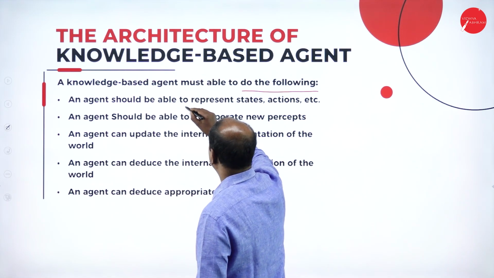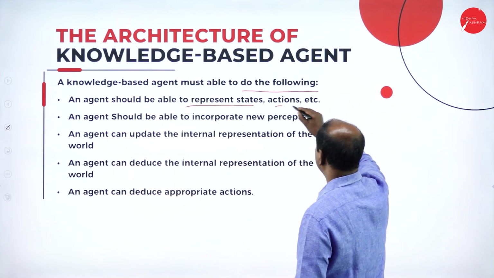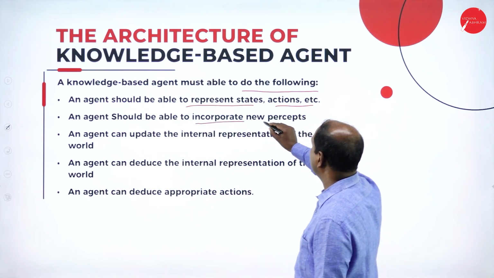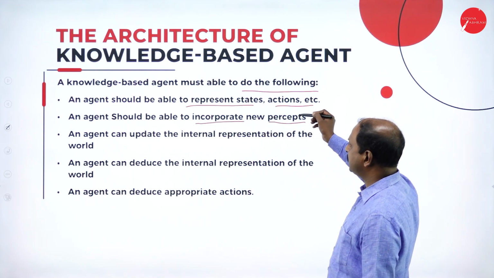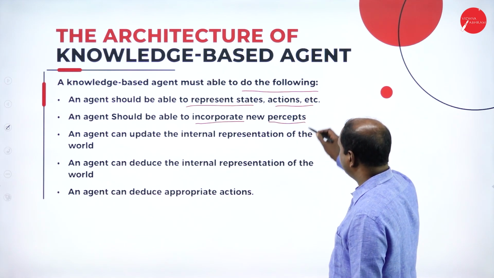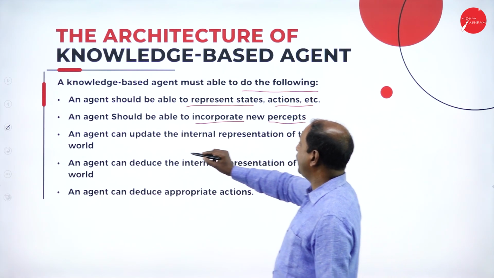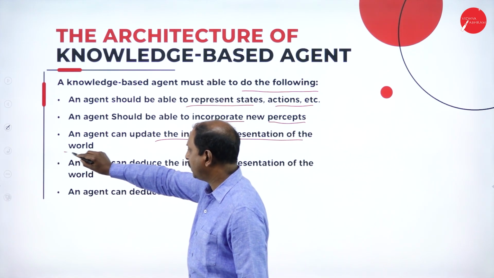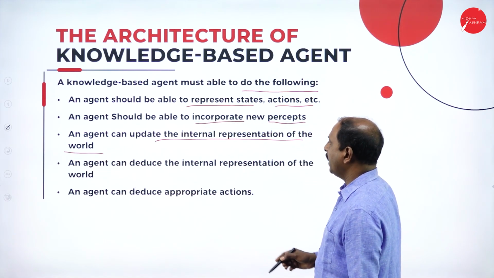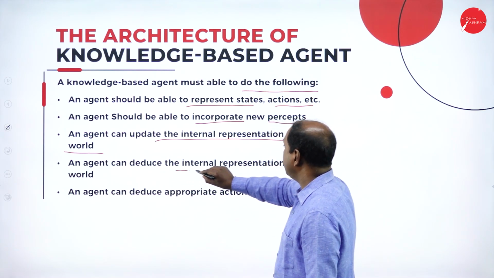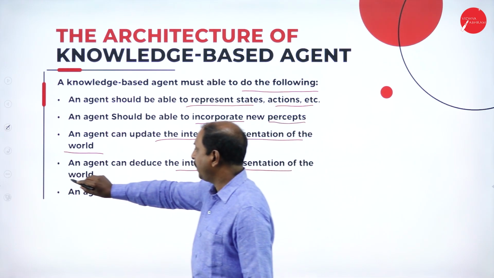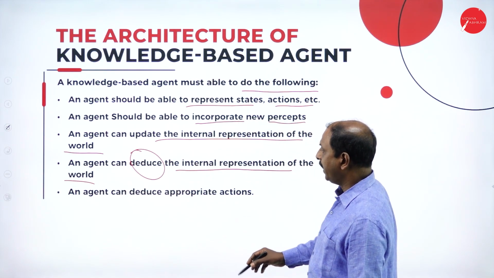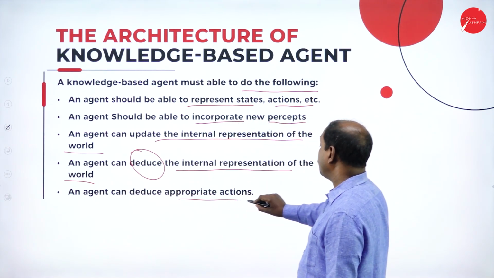It should be able to represent states, actions, etc. An agent should be able to incorporate new percepts. It has to accept the input from the environment and update the internal representation of the world, that is, update the knowledge base, and deduce the internal representation of the world, meaning derive new solutions and deduce the appropriate action.